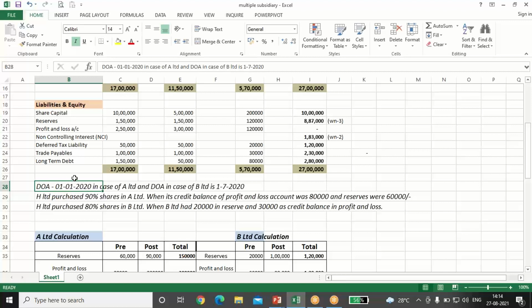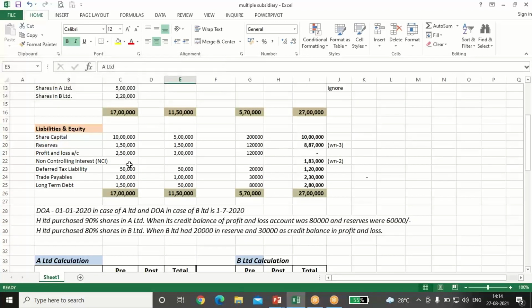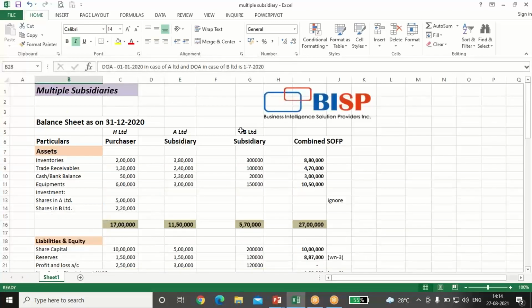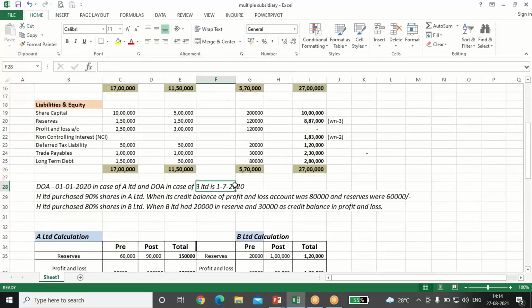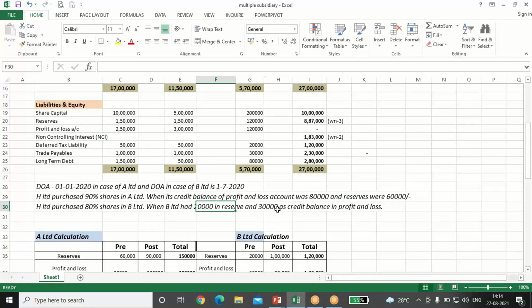Date of acquisition is 1st January 2020 in case of A, and date of acquisition in case of B Limited is 1st July. That means it is a case of different date acquisition. The holding company has made the investment in A Limited on 1st January, and in B Limited on 1st July. H Limited purchased 90% shares in A Limited and 80% shares in B Limited. At the time of acquisition, the credit balance of the profit and loss account in A Limited was 80 and reserves was 60, and in B Limited reserves was 20 and P&L was 30.